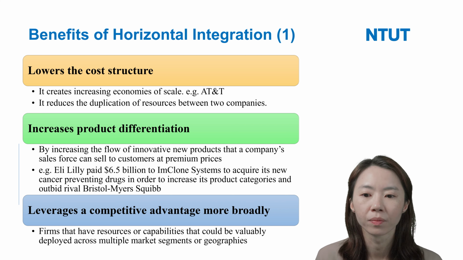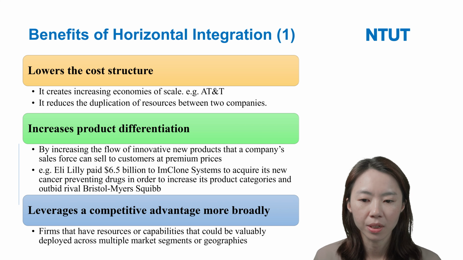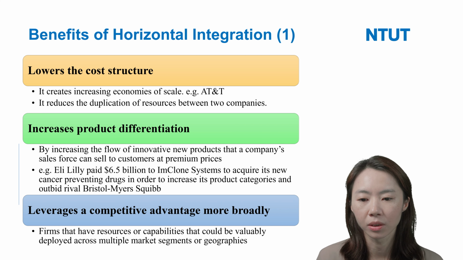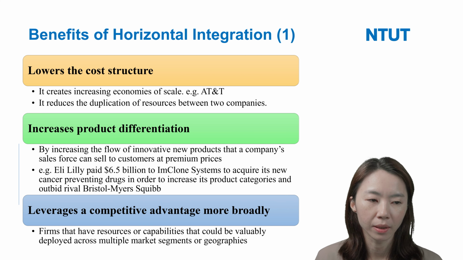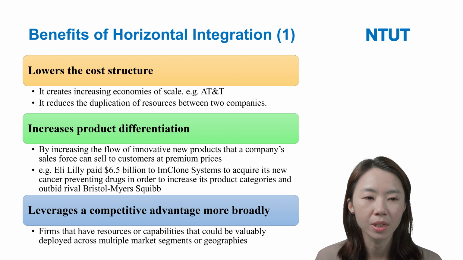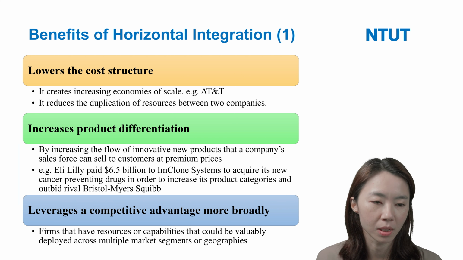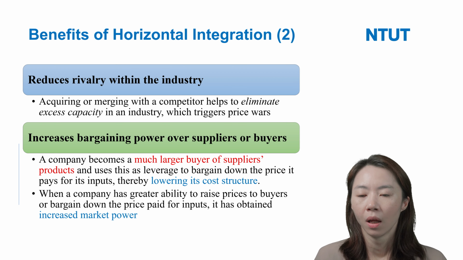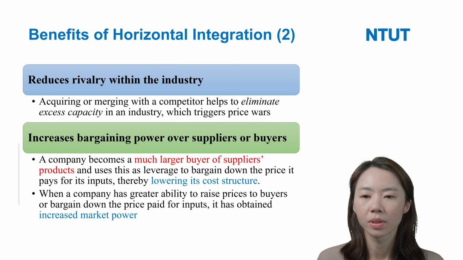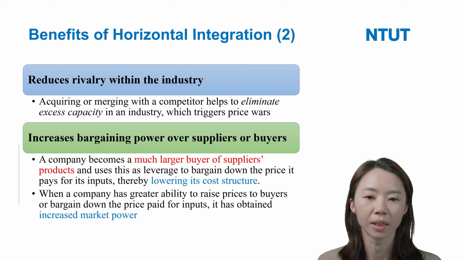And third, horizontal integration can help a firm leverage a competitive advantage more broadly. Firms that have resources or capabilities could deploy them valuably across multiple market segments or geographies. And the next, reduce the rivalry within the industry.